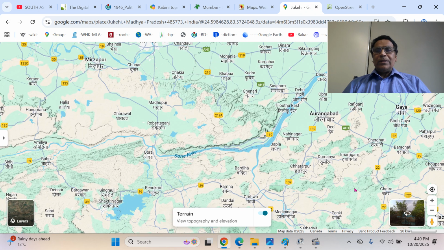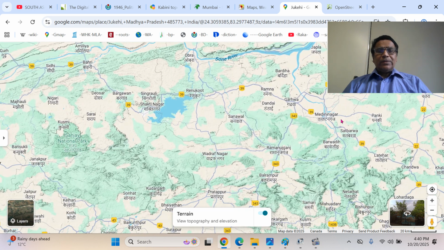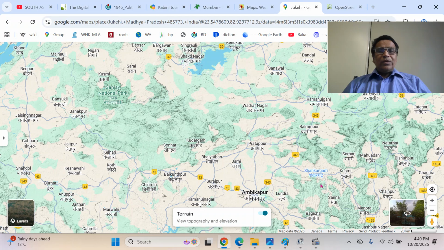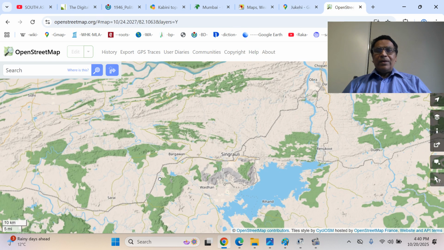No, sir. This is the North Coal River. You can see Surguja Basin, Ambikapur Basin. That means this is the Baghel Khand Plateau region. You can see the railway lines easily.